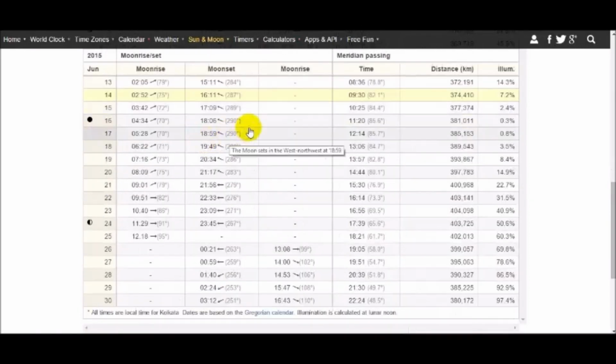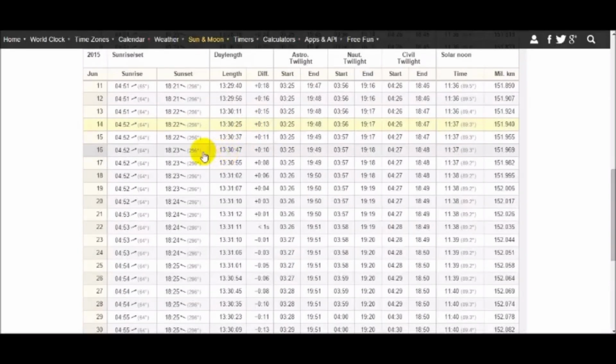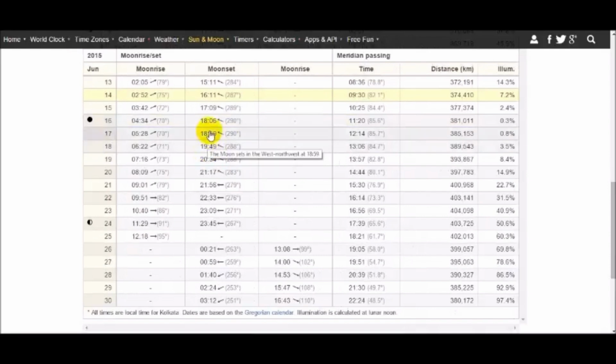Next, let us take a look at June 16 data. June 16, the sunset is at 6:23 p.m. and the moonset is at 6:06 p.m. So on June 16, the moonset takes place at 6:06 p.m. and after about 17 minutes, the sunset takes place. So by the time the sunset takes place, the moon has already set before that. It's already below the horizon. It's not above the horizon. So it's not possible for us to sight the moon on June 16.